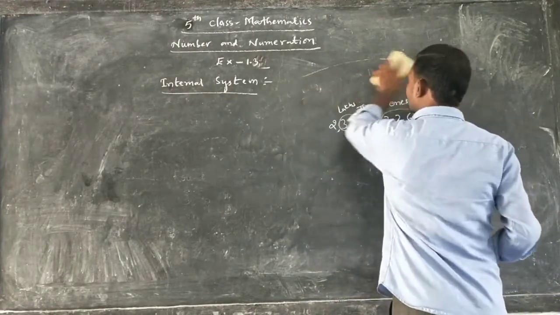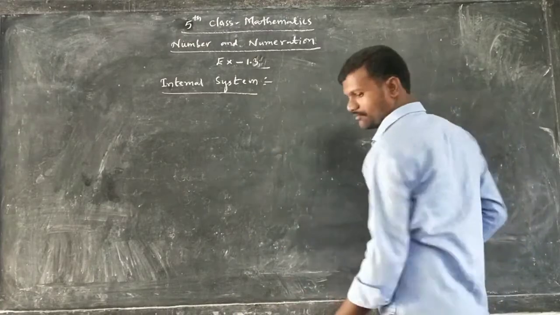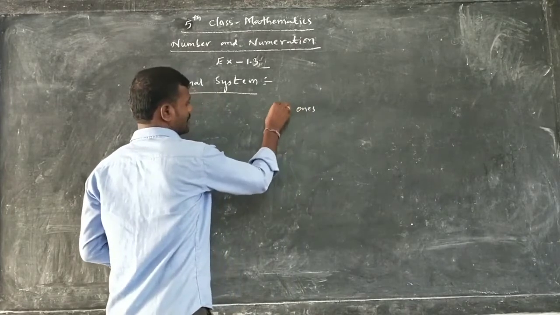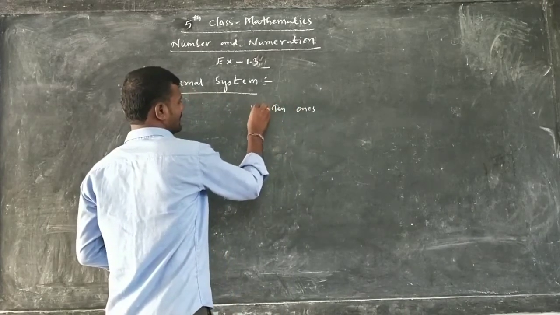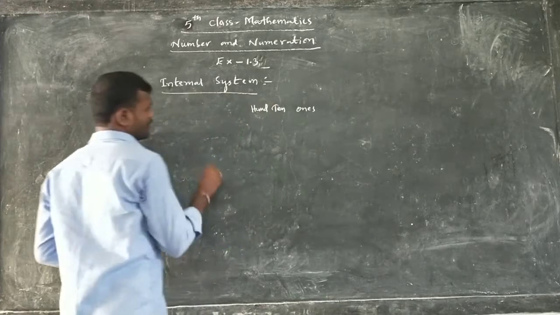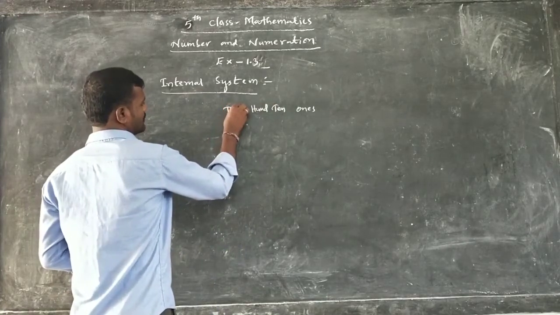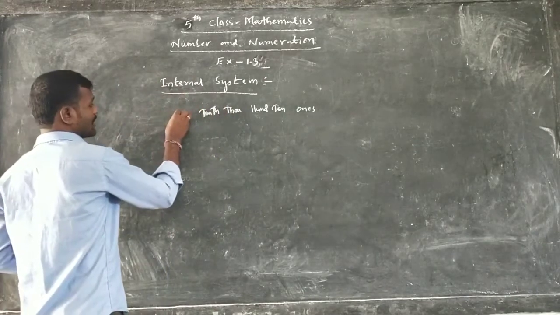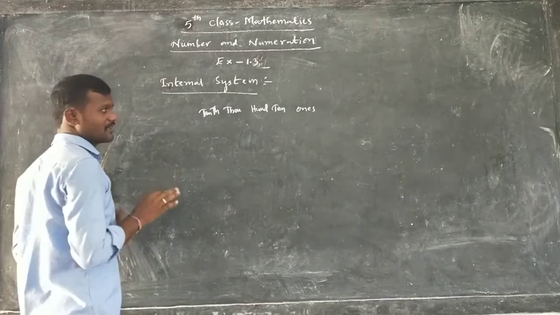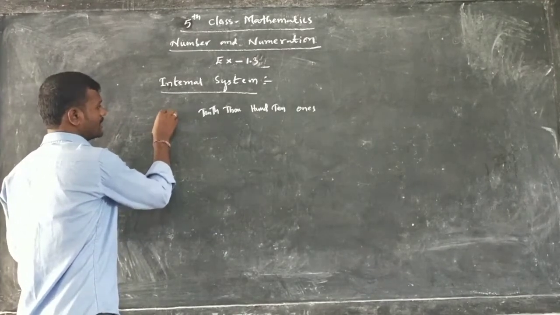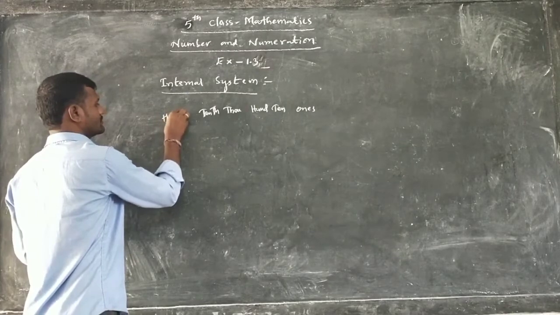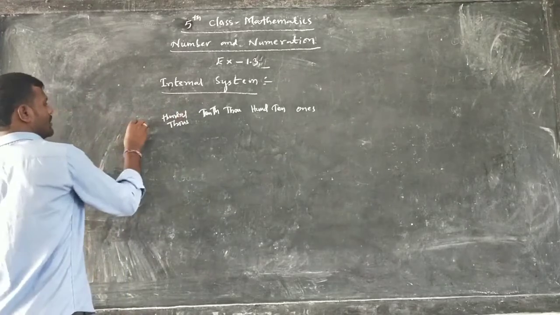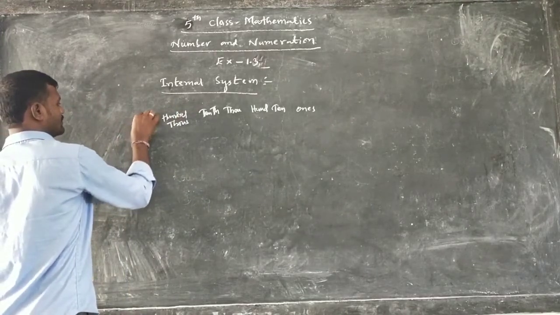So, in the international system, how can you read it? What are the digits we have? Ones, next tens, next hundreds. Next one, thousand, next 10,000. Next one, commonly we would write lakhs, but lakhs are not there. Instead of lakhs, what do we write? 100,000s. And the next one, millions.